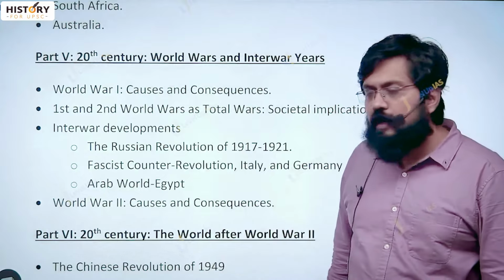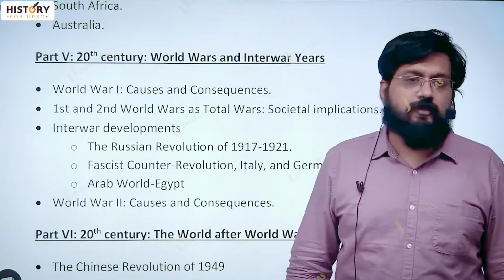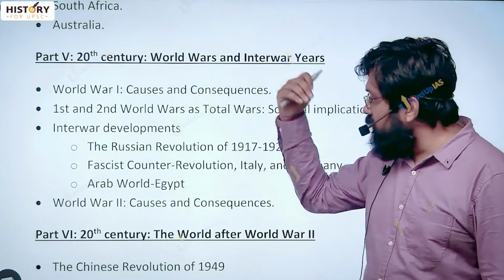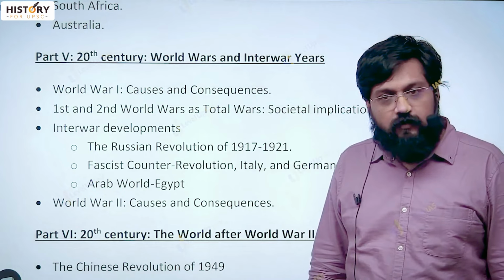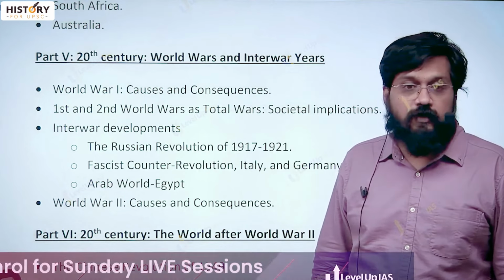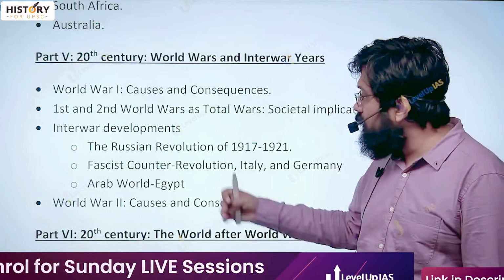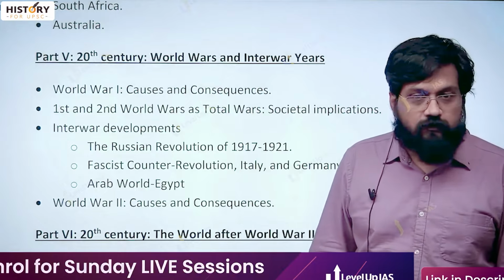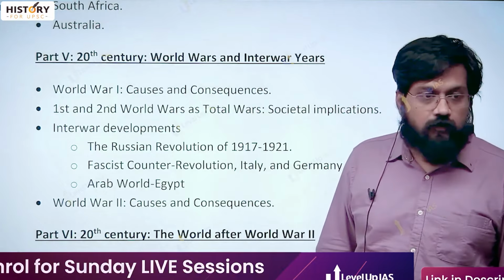Within those 20 years, we have a humongous amount of changes happening. Not only do we have the Russian Revolution that happened at the fag end of the First World War, it led to the creation of the first communist regime. We also have the fascist counter-revolution, Mussolini and Hitler coming up.